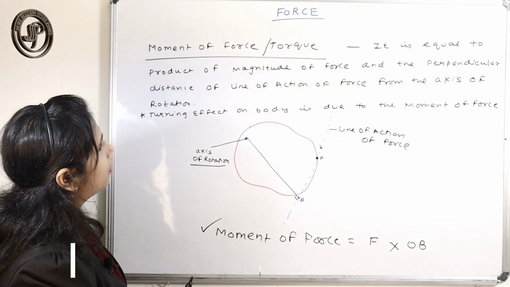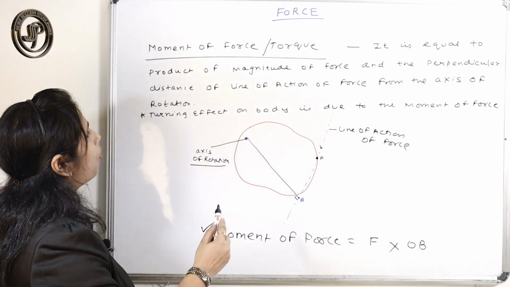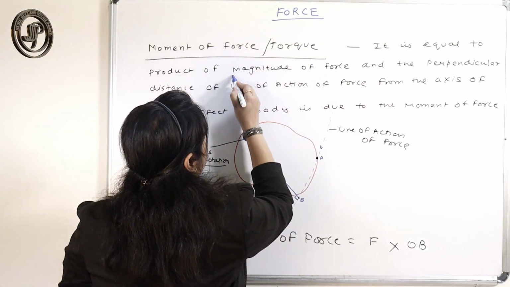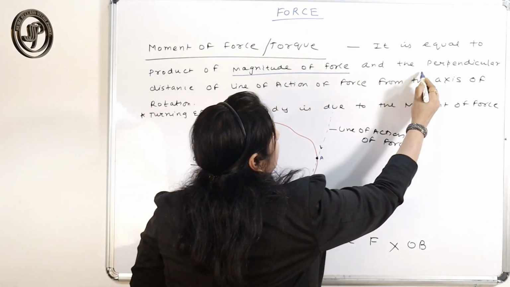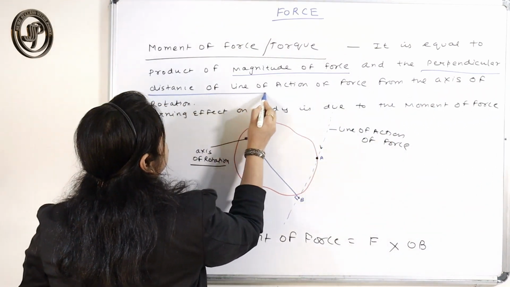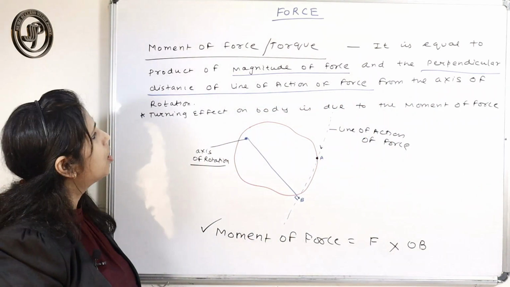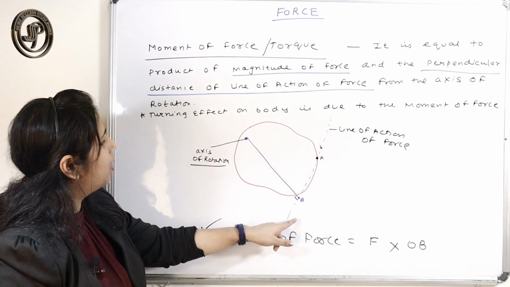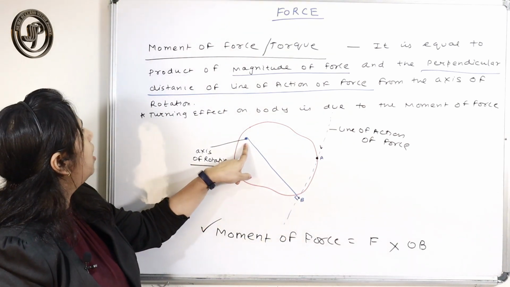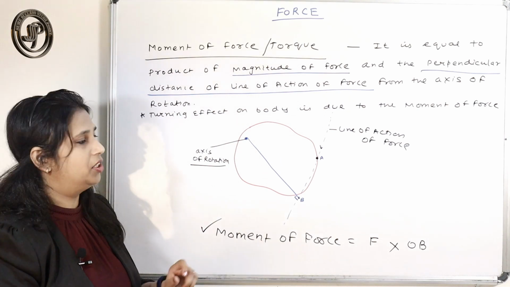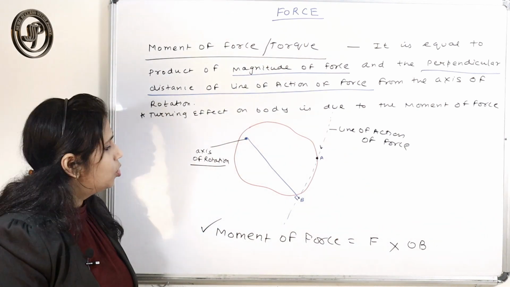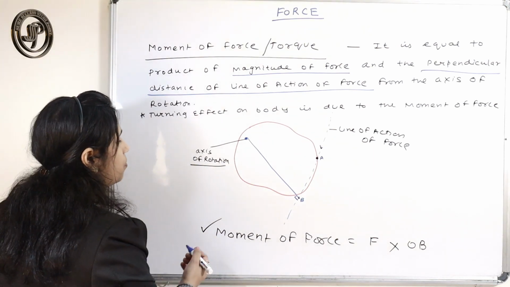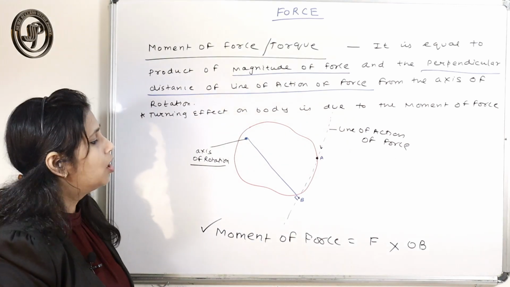So let's see what the definition says. It is equal to the product of the magnitude of the force and the perpendicular distance of the line of action of force from the axis of rotation. This is our axis of rotation. That product is called the moment of force, and the moment of force is also called torque.